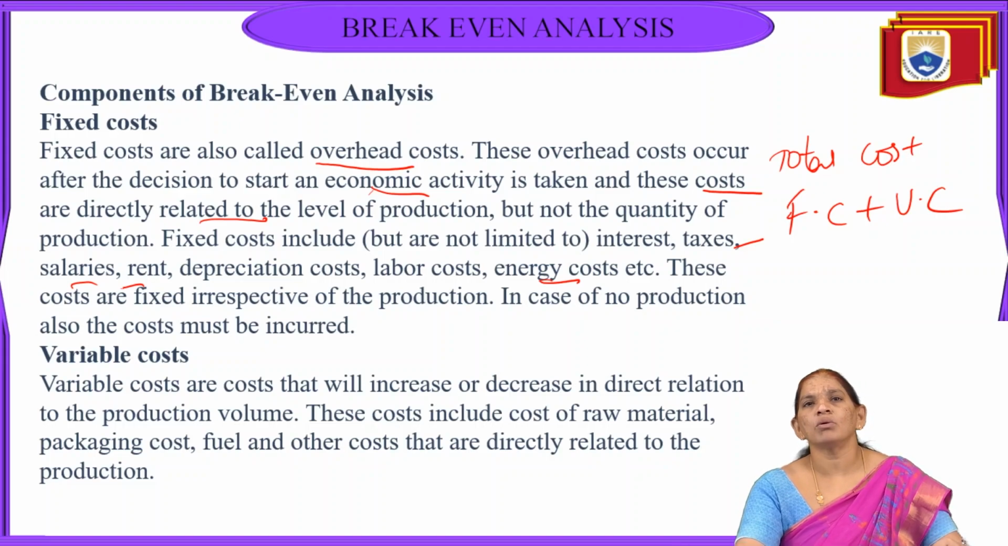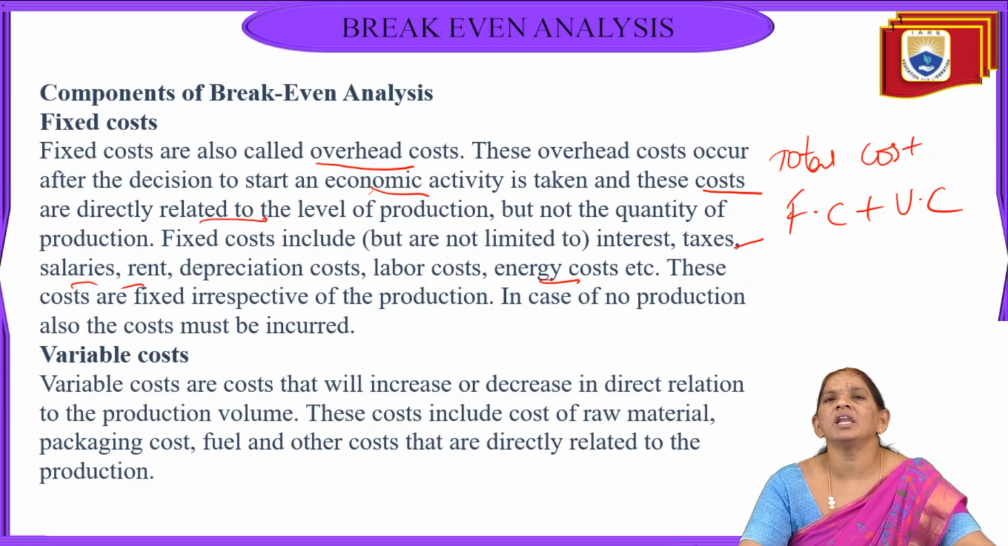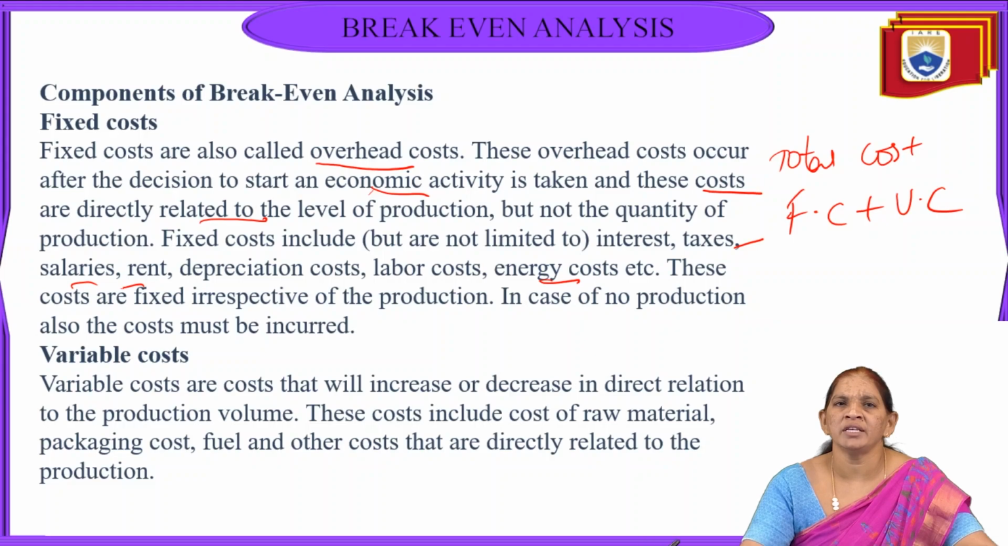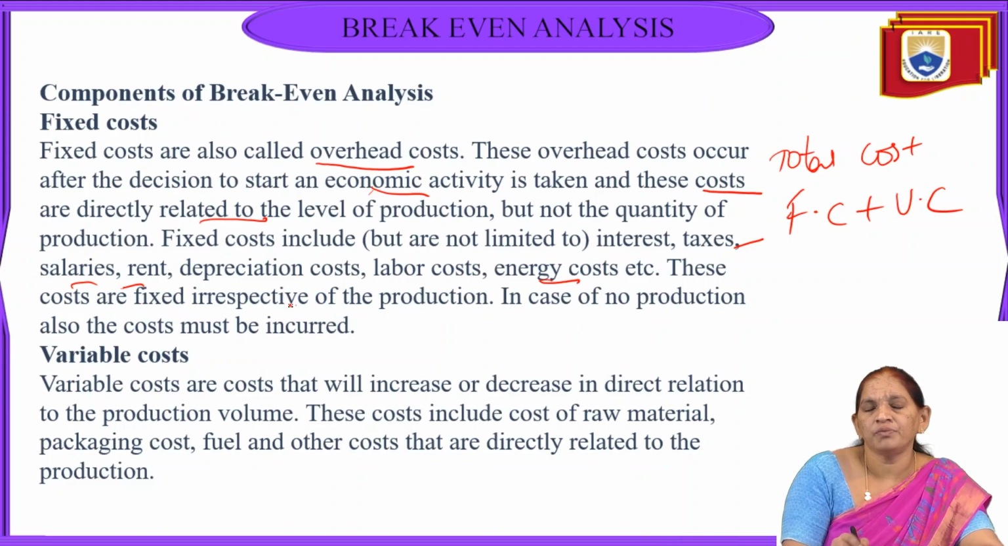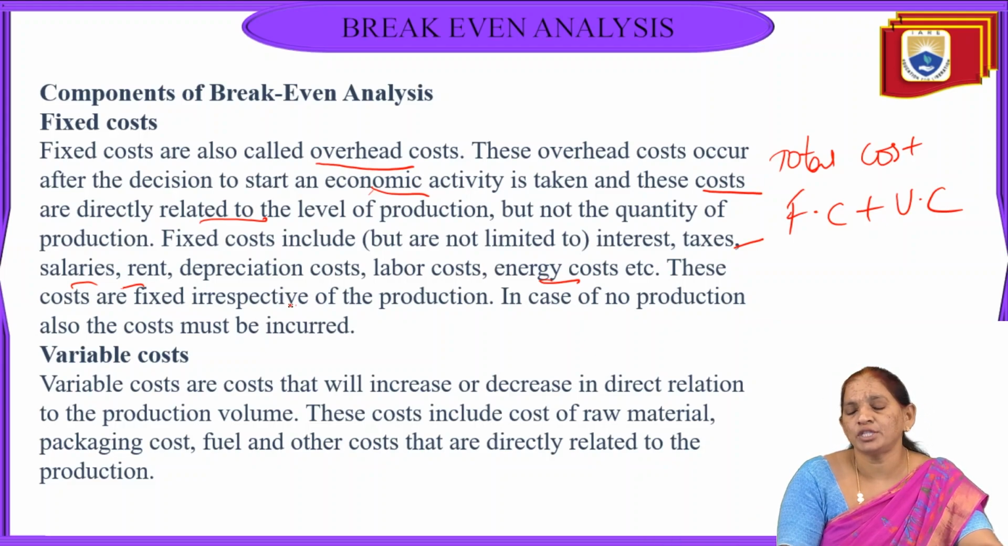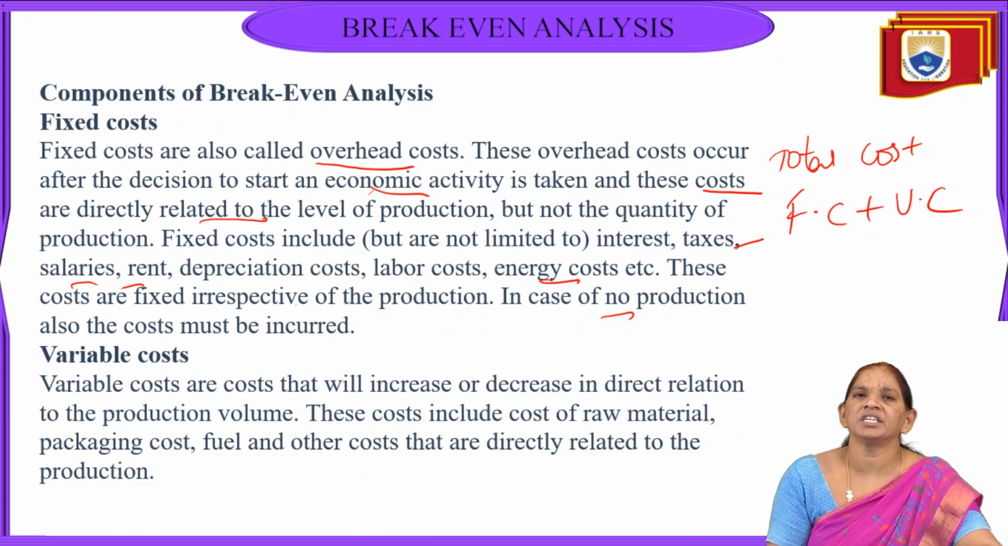These costs are irrespective of the level of production. Maybe we produce at whatever level, whether 10,000 units or 15,000 or 20,000, up to a certain limit of capacity utilization, the fixed costs are fixed irrespective of production status. Even if no production is done, the fixed cost will still be incurred.